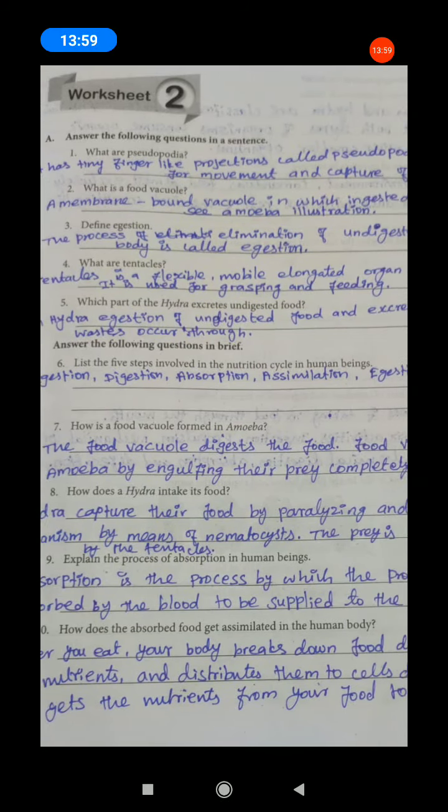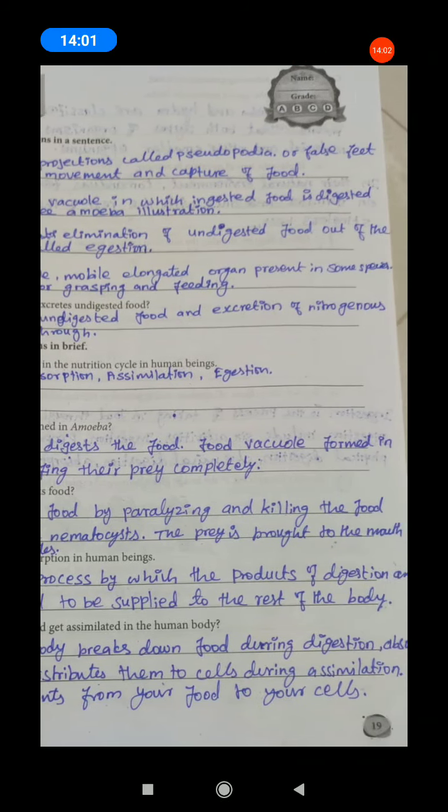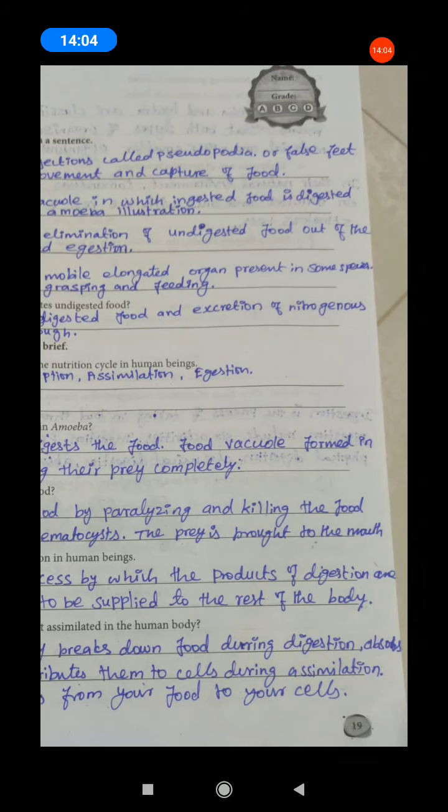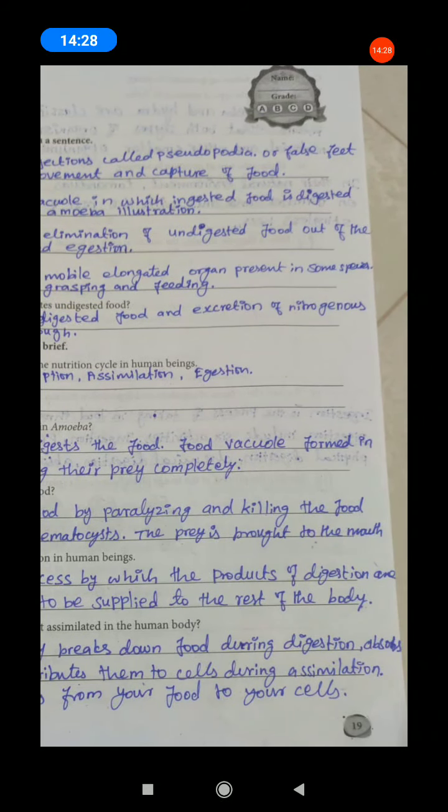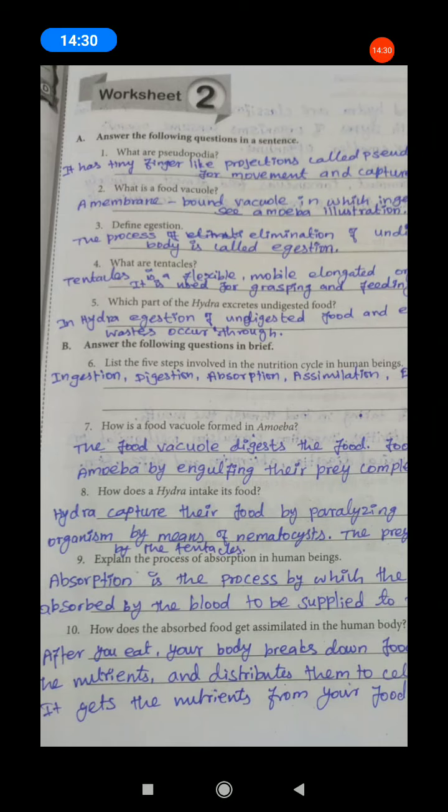Hydra capture their food by paralyzing and killing the food organisms by means of nematocysts. Nematocyst is a hook-like structure in the upper surface of the head region of hydra. That is a nematocyst. The prey is brought to the mouth by tentacles. Okay, next.